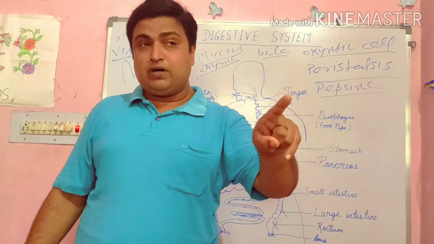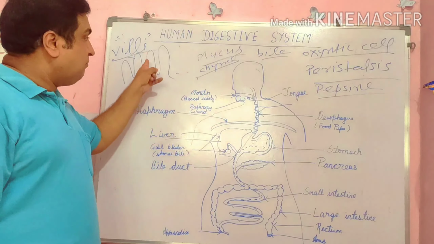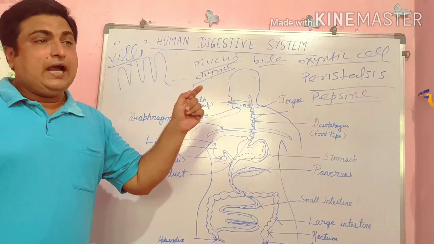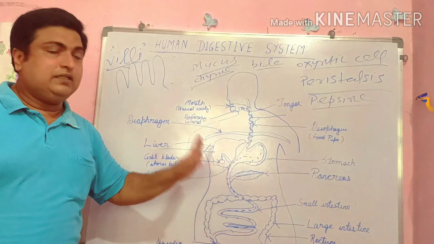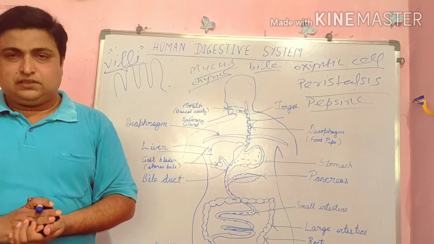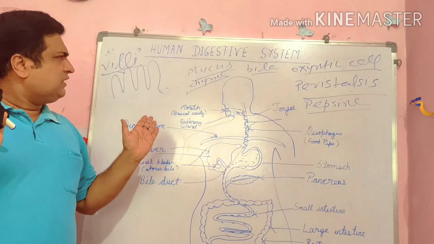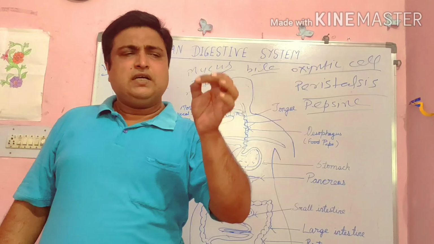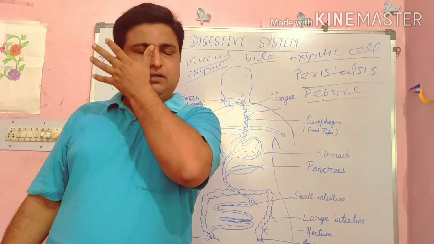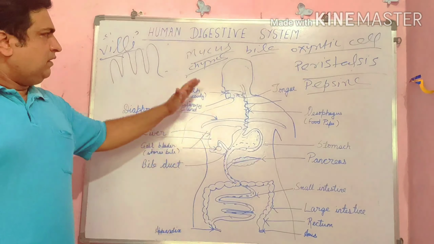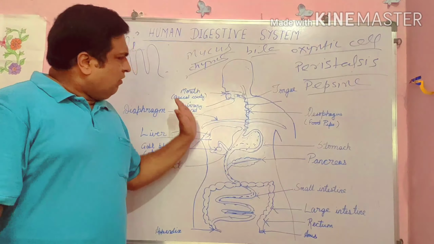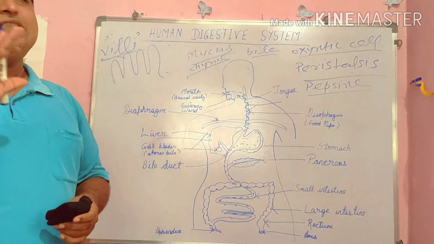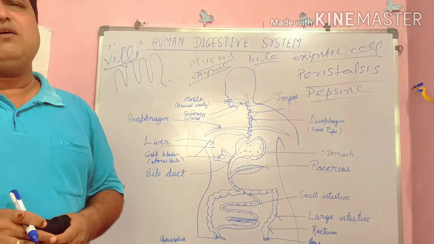So here, every step, ingestion, digestion, absorption, assimilation and egestion, is completed in the human digestive system. In all heterotrophic organisms these steps are common. Okay, so in this chapter, in this topic, what type of questions are asked in the examination?